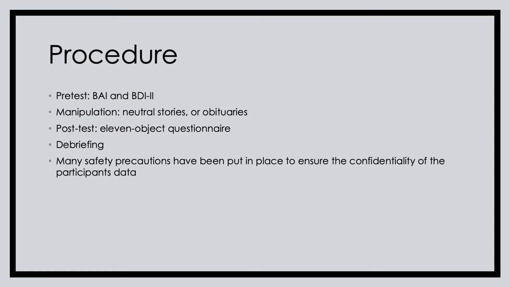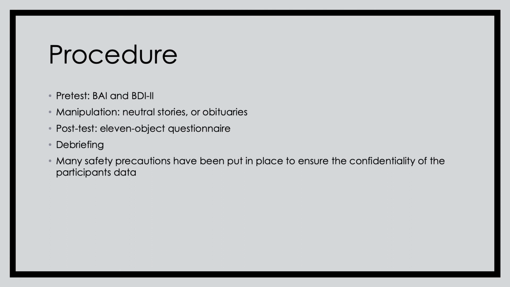The first 2 questions on the questionnaire are our manipulation check questions. This is just to ensure that the participant is feeling how we are expecting them to feel after reading either the 6 neutral stories or obituaries. We aren't wanting participants to feel excited or happy after reading obituaries. They're supposed to feel sad or potentially anxious. After completing the study, we will then debrief, informing the participant of resources on campus if they need to talk to somebody.